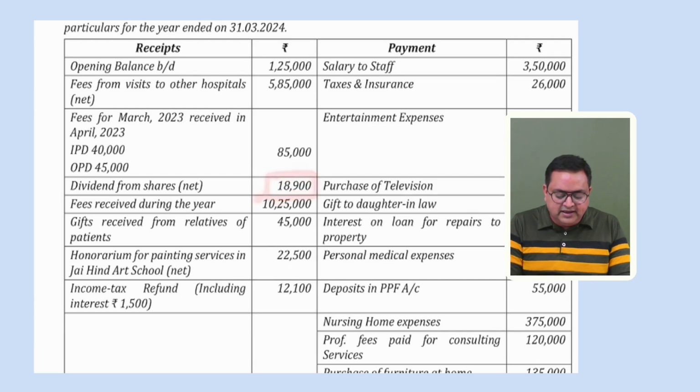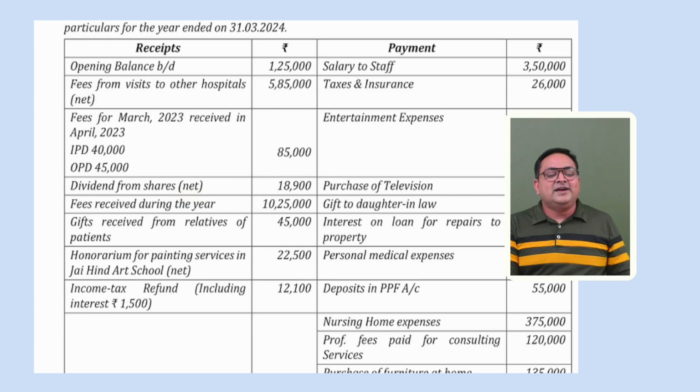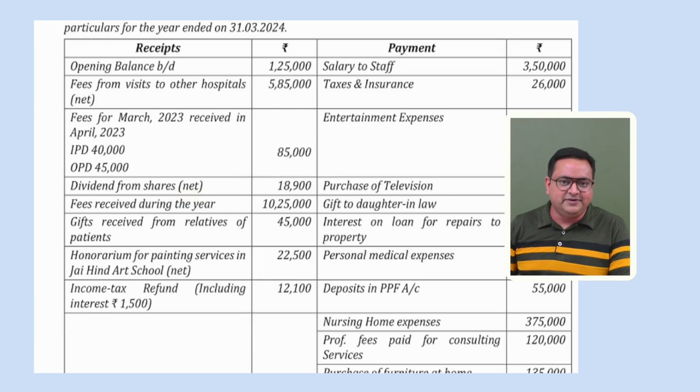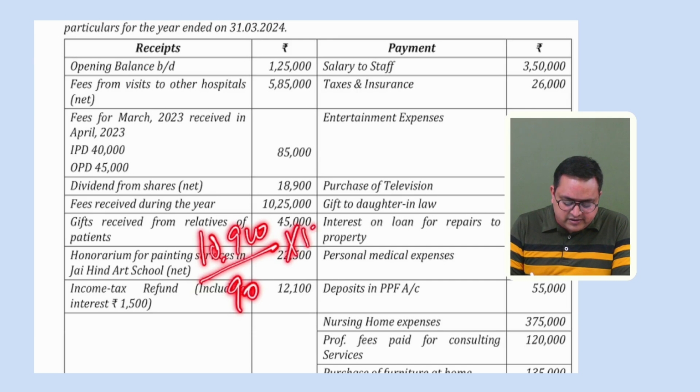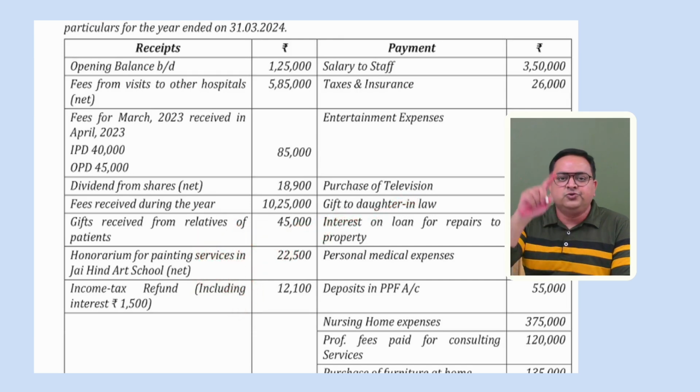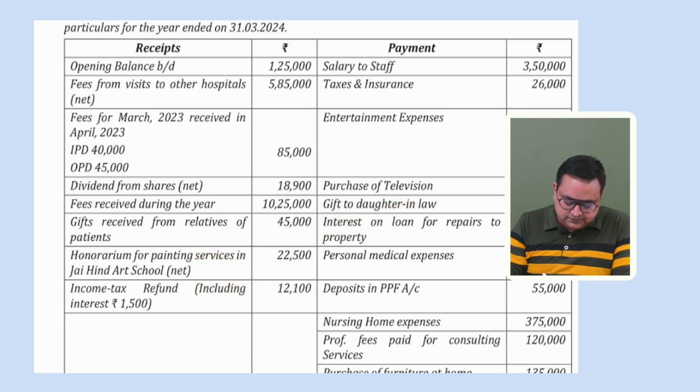And how much will you be taking into IFOS? 18,900 or the gross amount? See here, net is mentioned over here. We understand on dividend, how much is the TDS rate on dividend? 10%. So this amount is again equivalent to 90%. So just gross this amount up, 18,900 divided by 90 into 100. That you have to show in your IFOS.